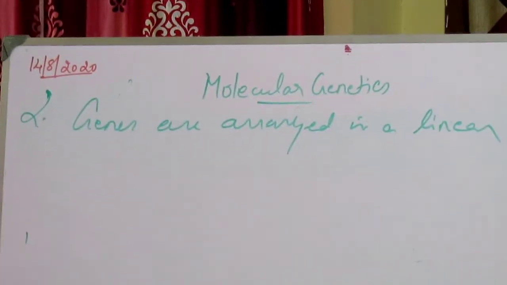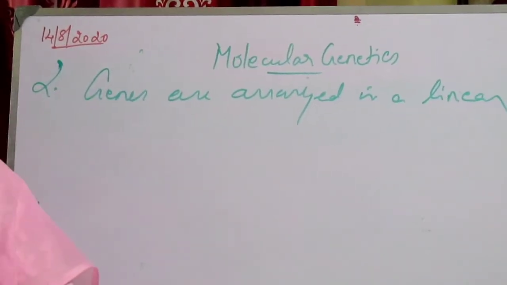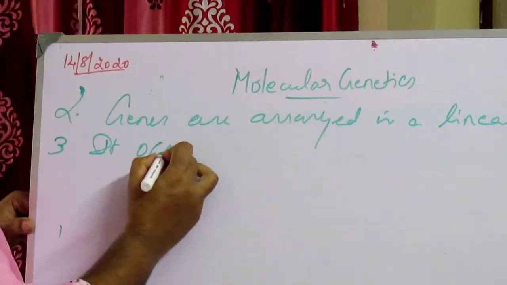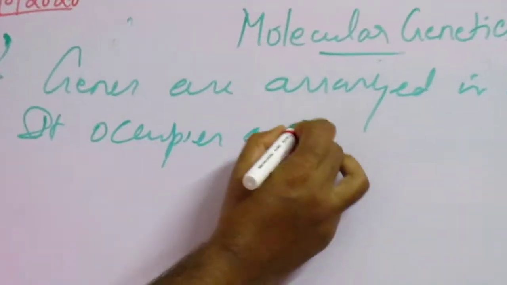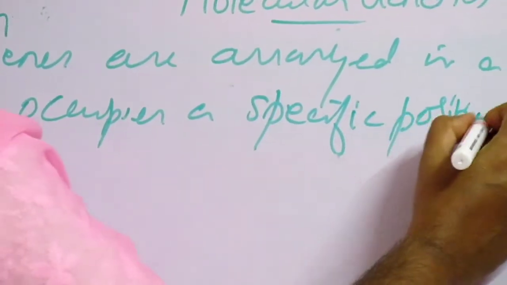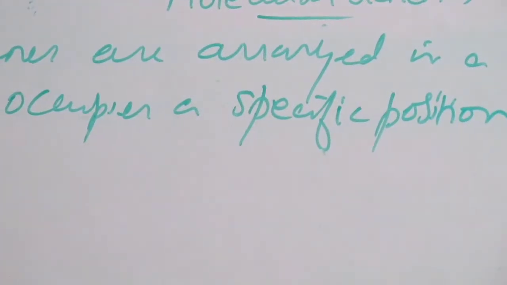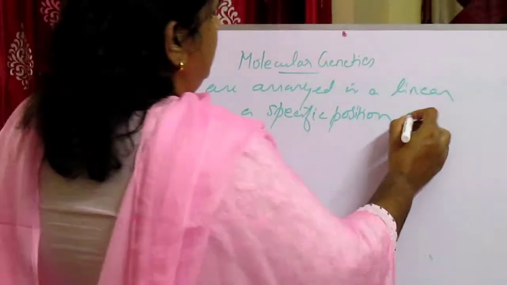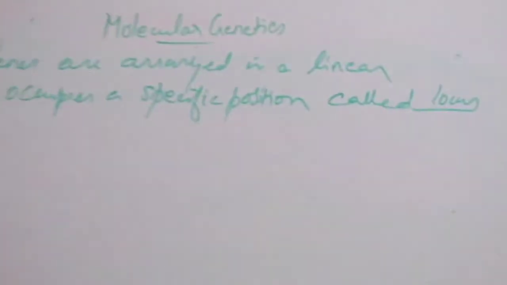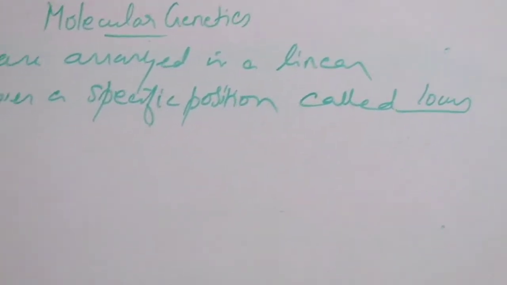Thirdly, each gene occupies a specific position, called the locus.